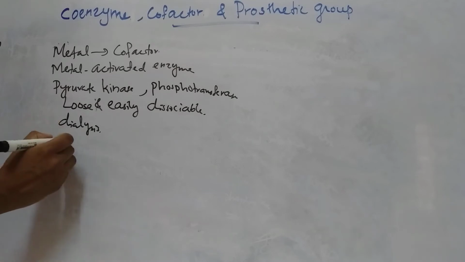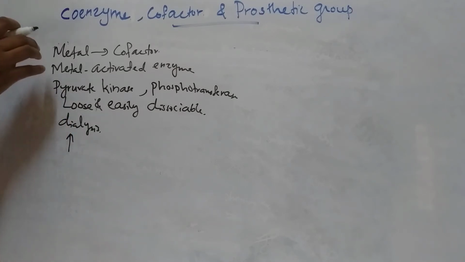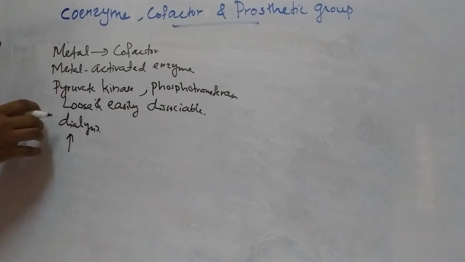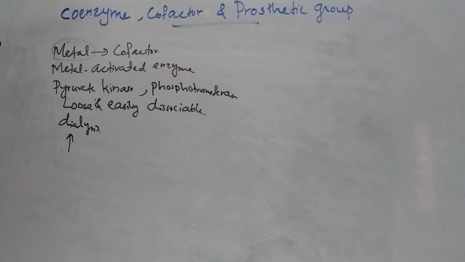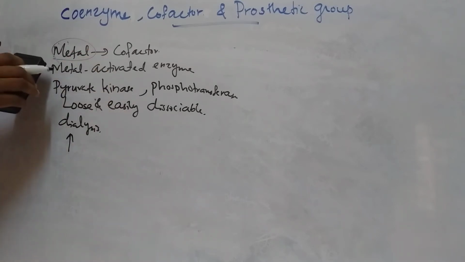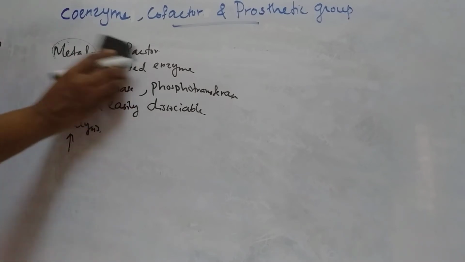These enzymes have an increased activity due to the presence of metal ions. If the enzyme uses metal as cofactor, then it is known as metal activated enzyme.